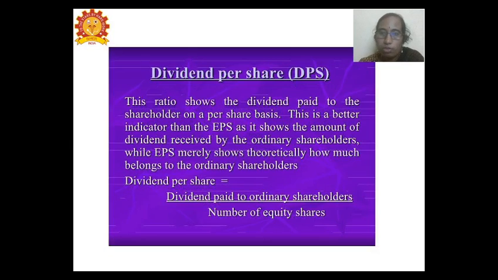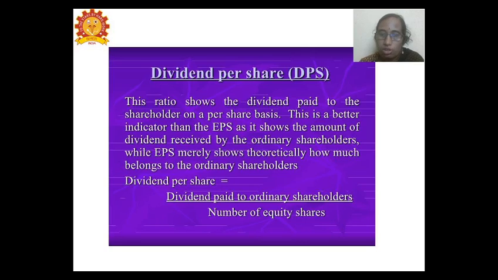Next we have the dividend per share. This is also a highly important ratio to be known. This ratio gives how much dividend is paid. After taking the profits, they have to decide the percentage and make dividend policies so that they distribute some percentage of the dividend to the shareholders. Here, the better indicator of the EPS is the amount of dividend, the percentage of dividend that is declared, which will impact the earnings per share values.